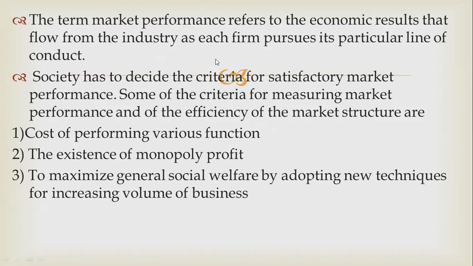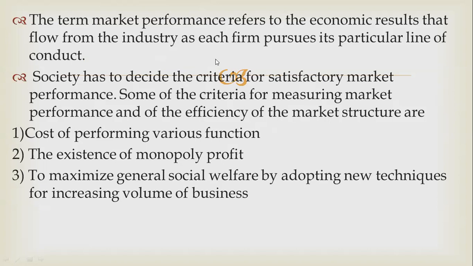Society has to decide the criteria for satisfactory market performance. Who decides the criteria? Society. Some of the criteria for measuring market performance and the efficiency of market structure are, so which are the different criteria we have to find out when you measure the market performance?